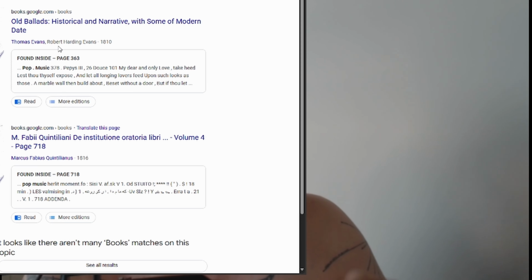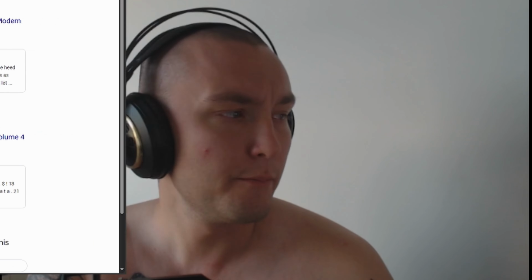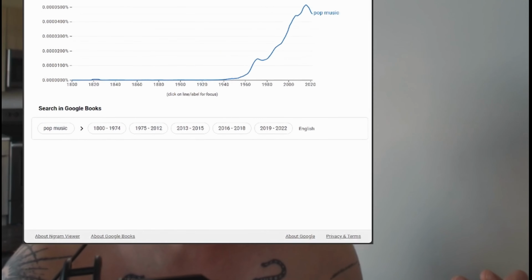It starts off with a ballads book from 1810 and an Italian textbook from 1816. Looks like they just abbreviated popular music with a period there, which is part of the course, right? But there has to be so much more before 1800, though. I'm really not sure what tool I'd use to do this. If you've got an idea, let me know. Anyways, so the word pop music seems to have taken off around the 1940s via our Ngram viewer.